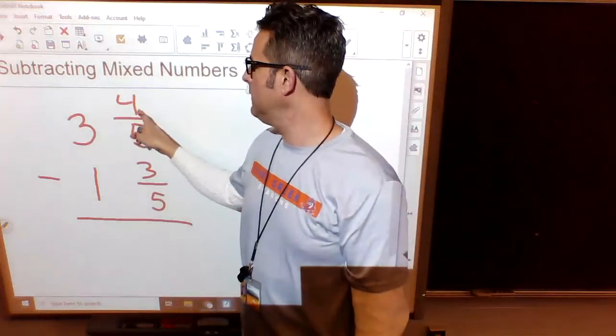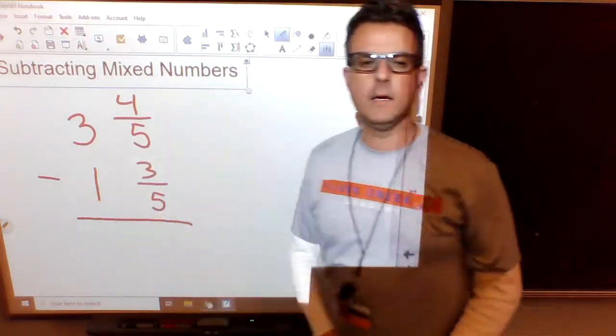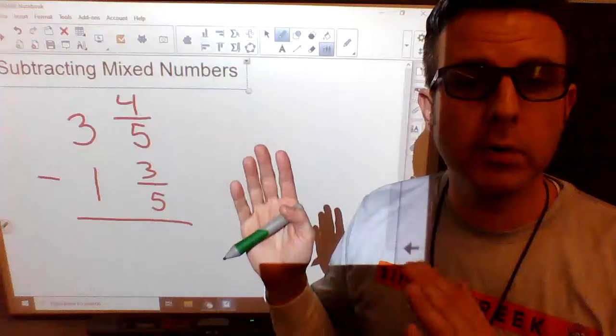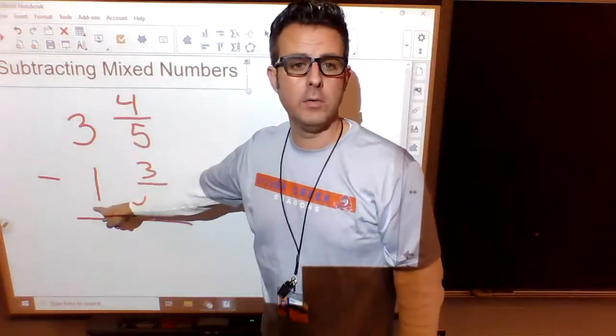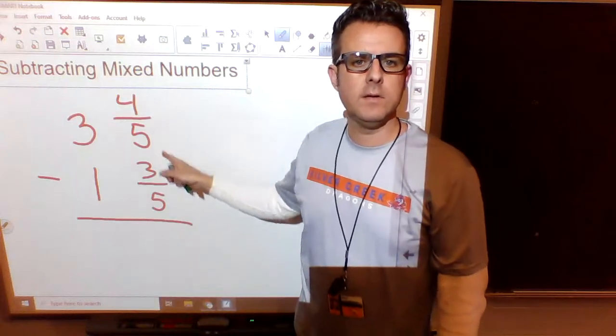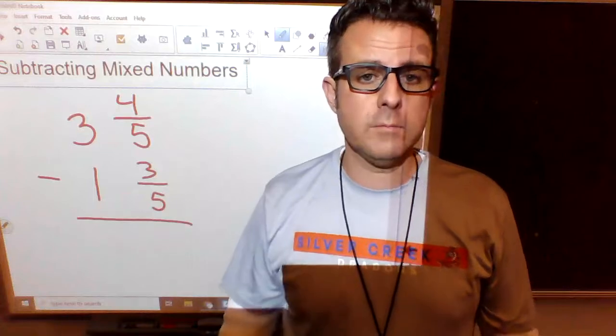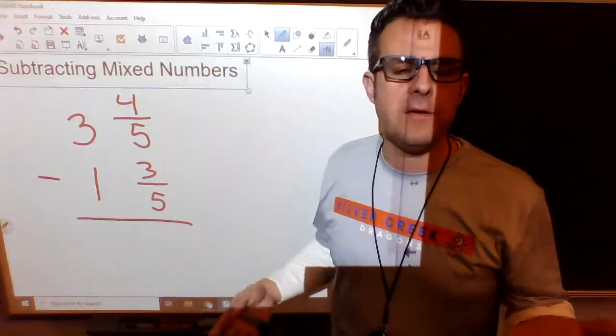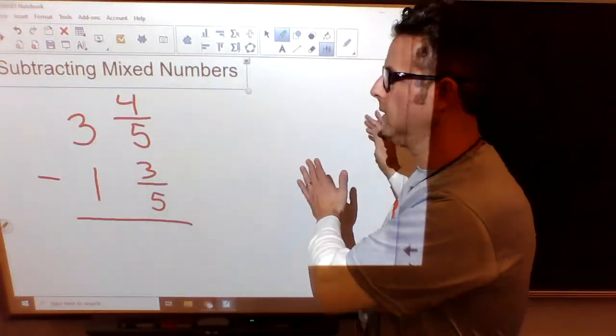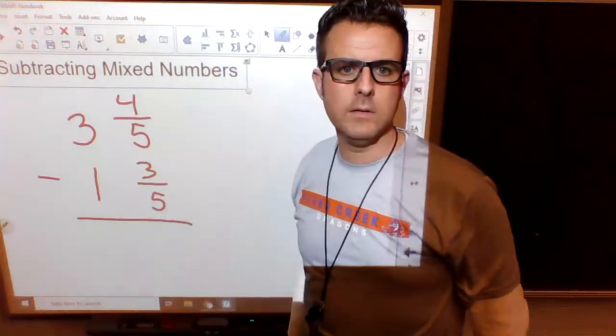Now check out how I did this. We have 3 4/5, and we're subtracting 1 3/5. I put the whole numbers above the whole numbers. Keep them nice and neat. I put the fractions above the fractions. Keep them nice and neat. Now we just subtract.